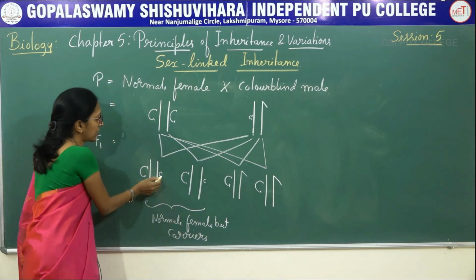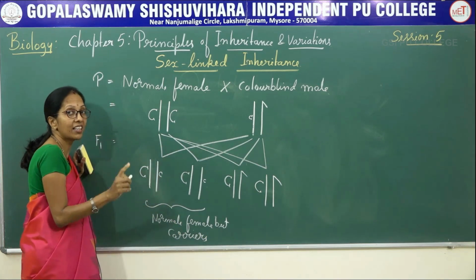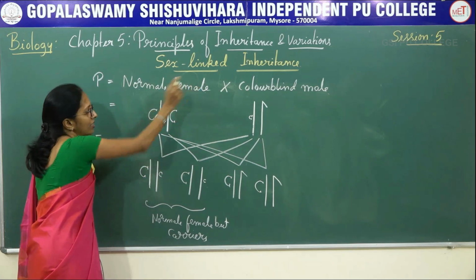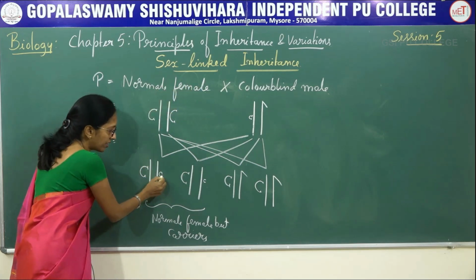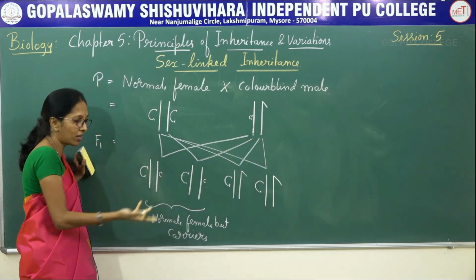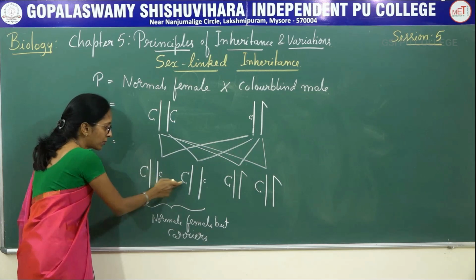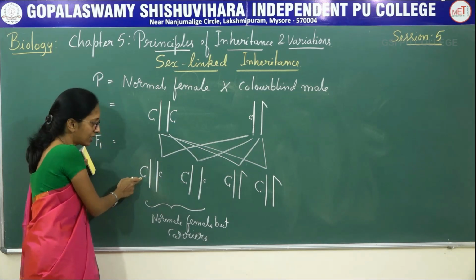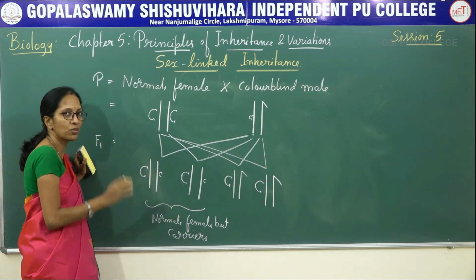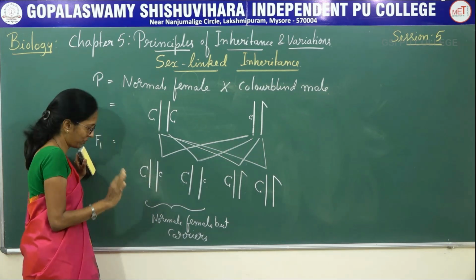Why are these females said to be carriers? They carry a particular gene, that is color blindness. Small c is there, small c is there. These are the carriers, but it cannot be expressed because there is a presence of the dominant gene. The normal gene is there, so color blindness cannot be expressed, though they carry it.